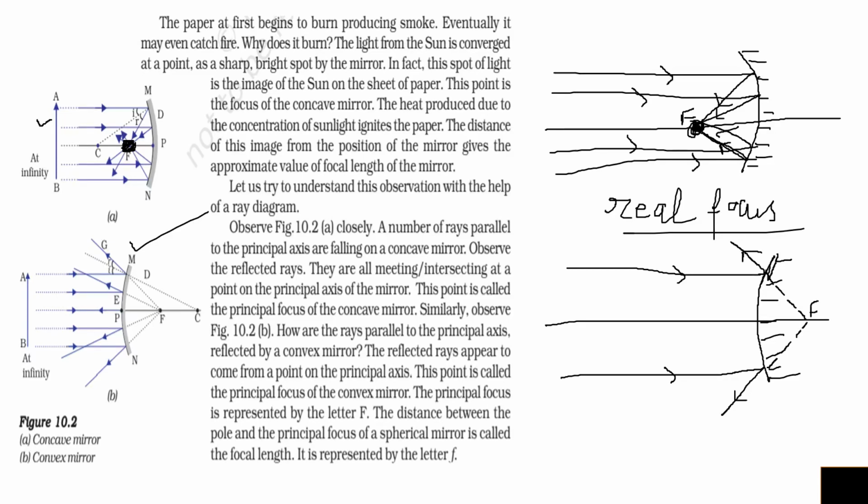When you see from here, you will observe that the rays are diverged by the convex mirror. So this convex mirror will diverge all the rays. And this focus is called a virtual focus because rays are actually not meeting at this point. So a concave mirror forms a real focus, and a virtual focus is formed by a convex mirror.